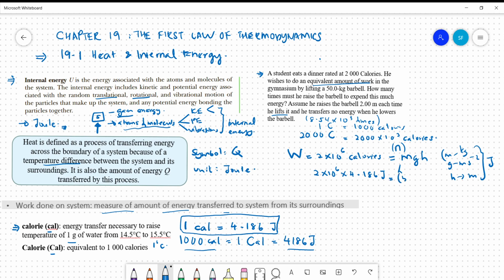The barbell is 50 kilogram, then 9.8, and then h, every time he raises the barbell, h equals 2 meter, multiplied by how many times he raised the barbell. So here you will get approximately 8.54 times 10 to the power of 3 times. Get it?